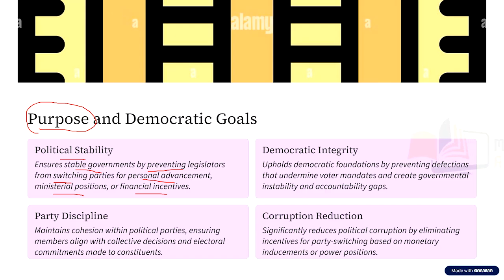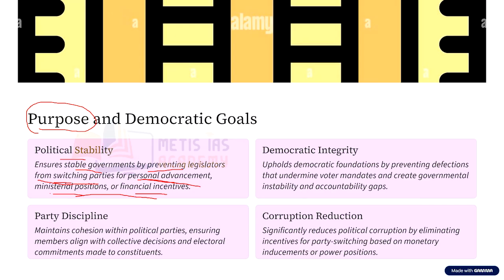Now, if 10 people jump from the ruling party to the opposition party, what does it mean to the ruling government? The ruling government will collapse. So only this anti-defection law can ensure stable government by preventing legislators from switching parties. For what reasons? For personal advancement, or for ministerial positions, or even for financial incentives. So this is the main purpose.